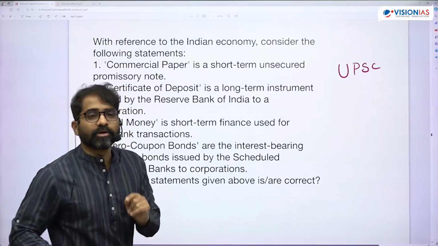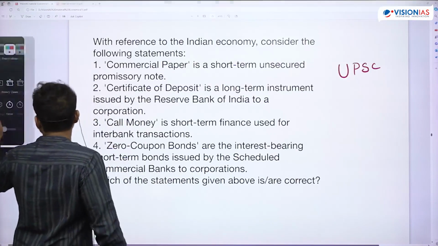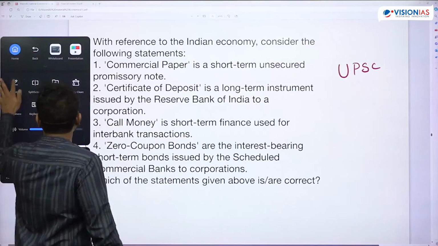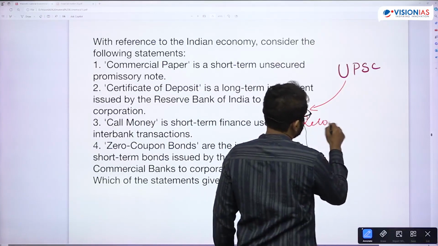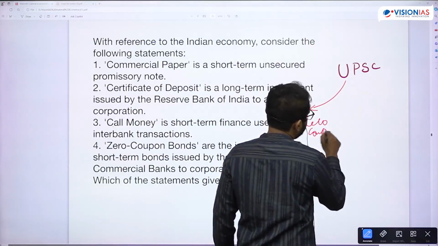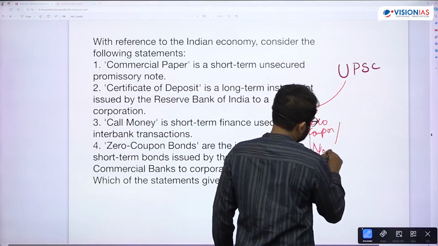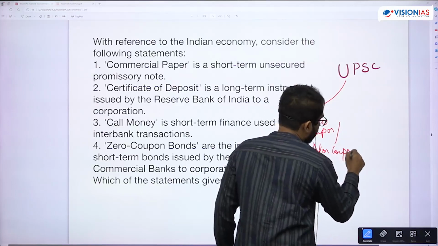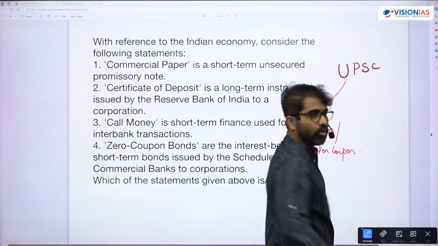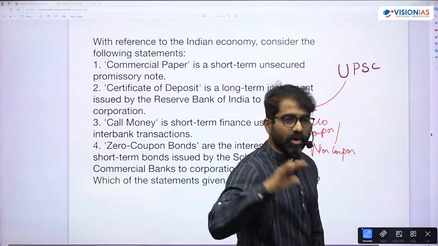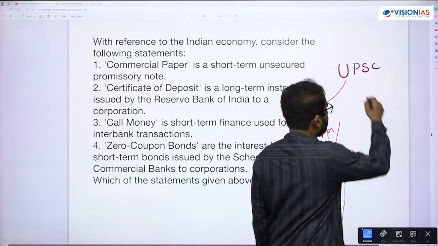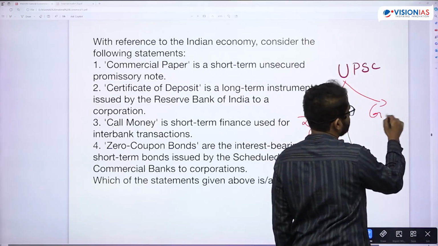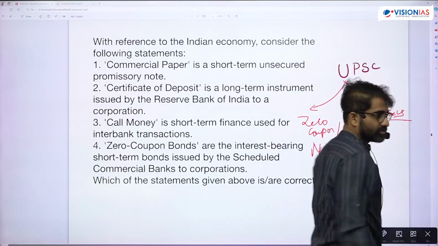See, when we talk about bonds, you have zero coupon or non-coupon. That means these are non-interest-bearing bonds. No coupon announced. But when we talk about G-Secs and these kinds of instruments, these all have coupons.